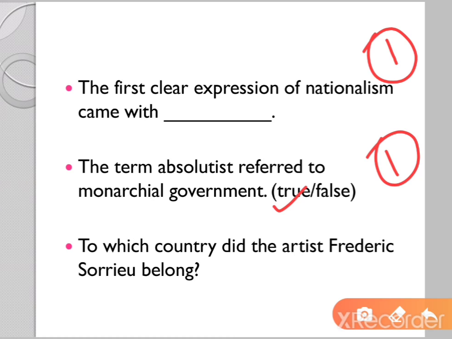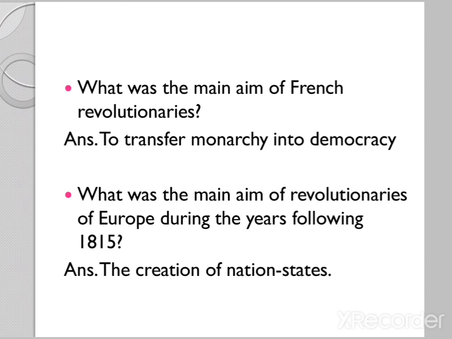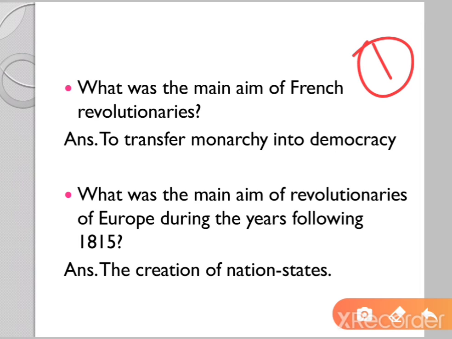The next one is also for 1 mark. One word answer. To which country did the artist Frederic Sorrieu belong? Yes, the answer is France, because he was a French artist, so he belonged to France. Next question. This is also for 1 mark. What was the main aim of French revolutionaries?